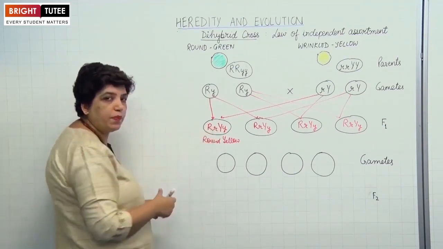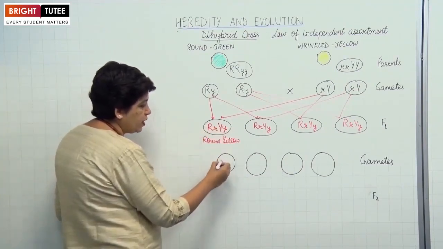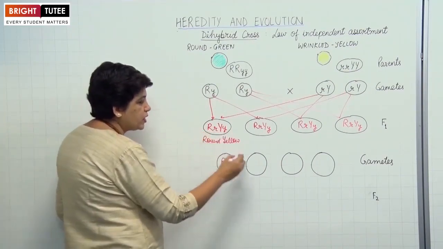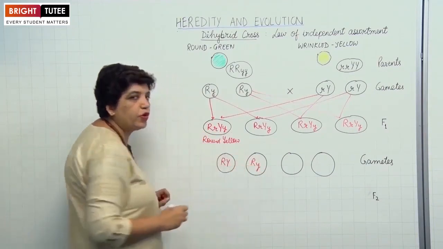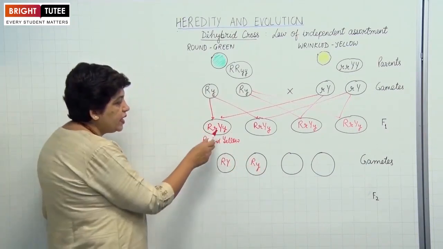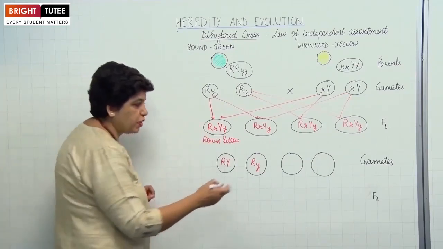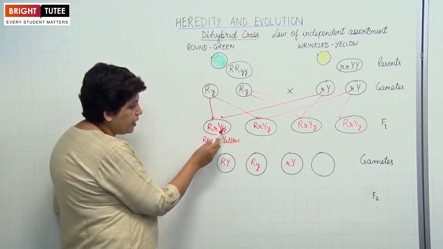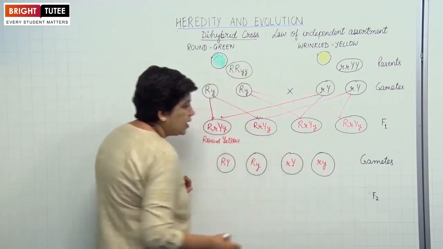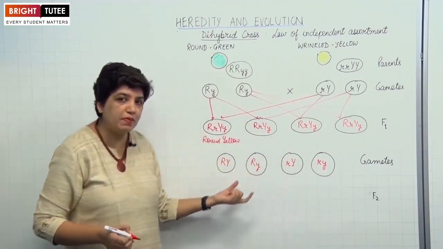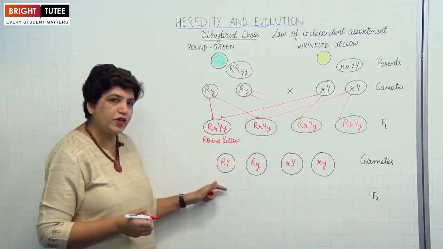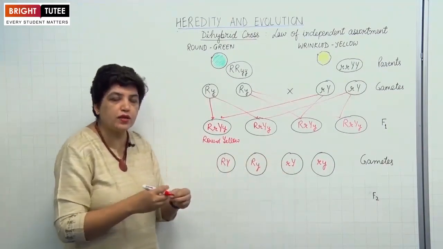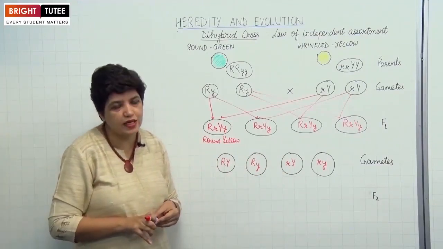This R can pair with the capital Y, capital R with capital Y, right? This is the first type of gamete. Or capital R with small y. This is the second type of gamete formed from the F1. Then the small r may pair with the capital Y. This is the third type of gamete formed. And lastly, small r with small y. So these are the 4 different types of gametes which were formed from the F1 generation. During self-pollination, either of these will fuse together to form the F2 generation or the second generation.